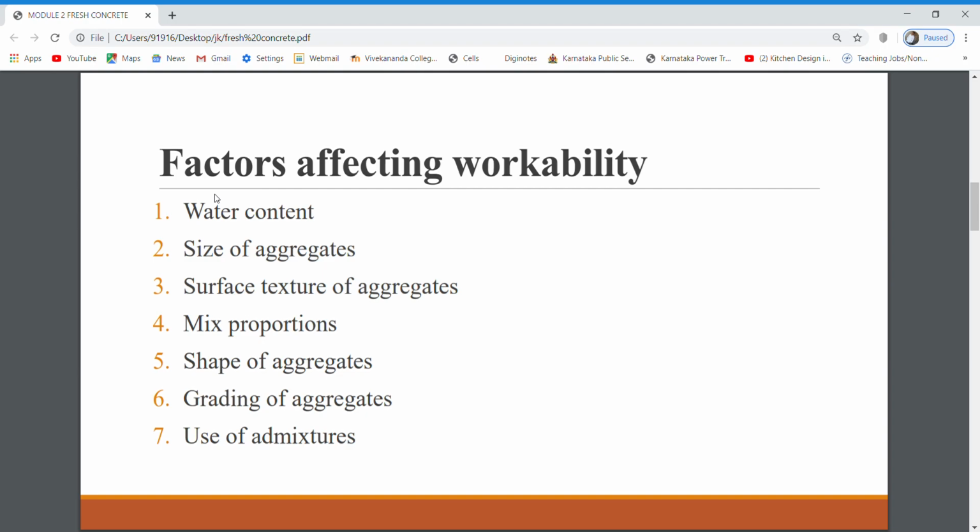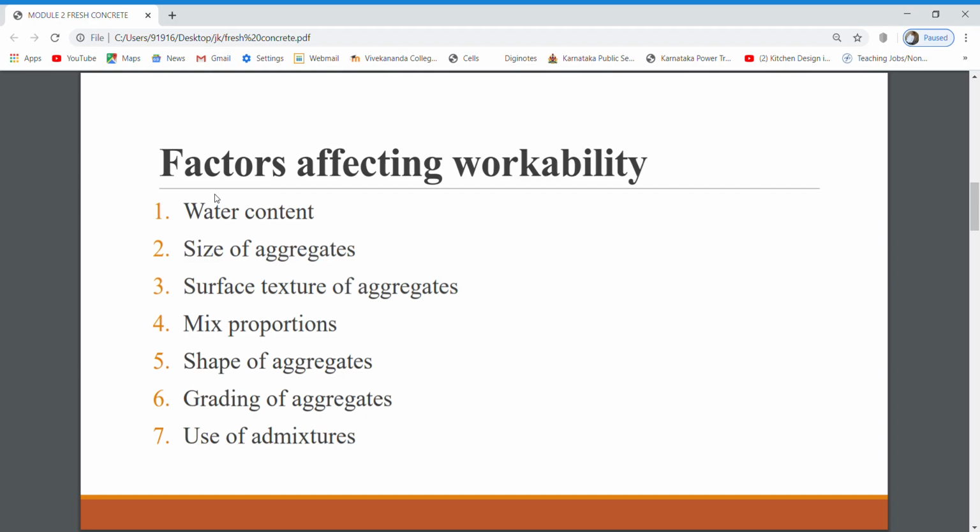Next we can go with the shape of aggregate. Shape of aggregate means, we have discussed the different shapes of aggregate in the BMCT subject. The shape of aggregate influences the workability in good measure. Angular, elongated or flaky aggregates make the concrete very harsh when compared to rounded aggregate. Next we'll go with grading of aggregate. A well graded aggregate is one which has the least amount of voids in the given volume. That is, you have to select well graded aggregates.